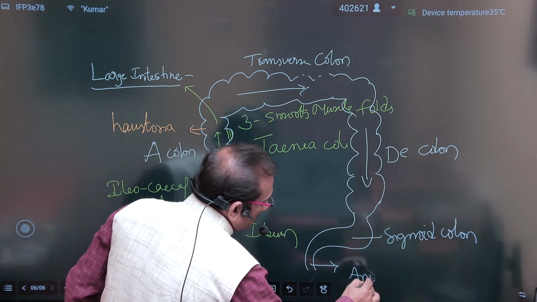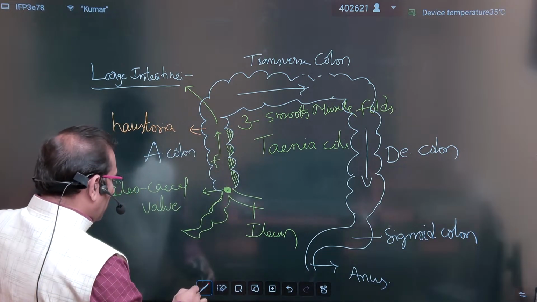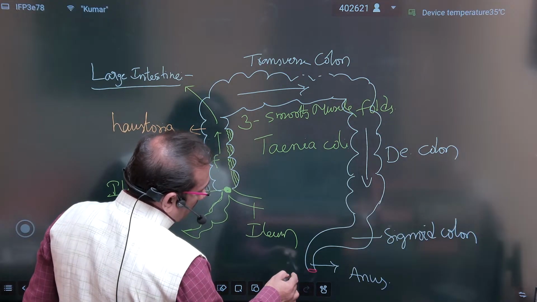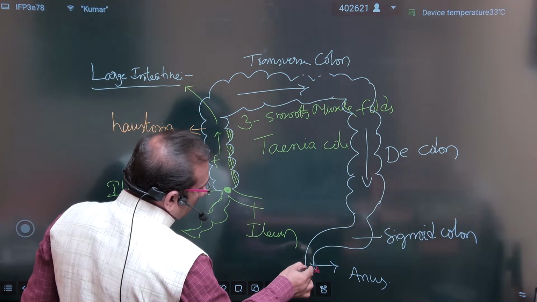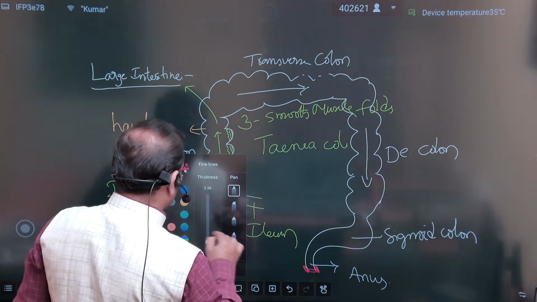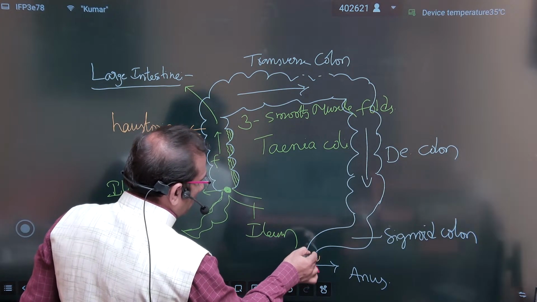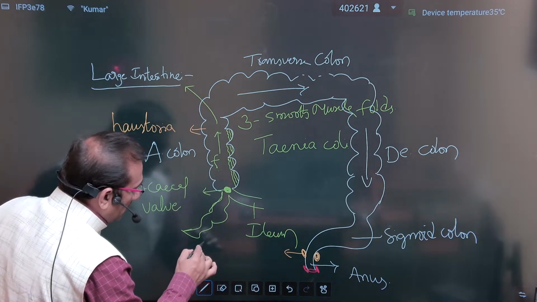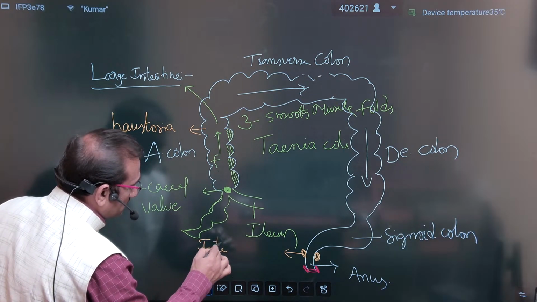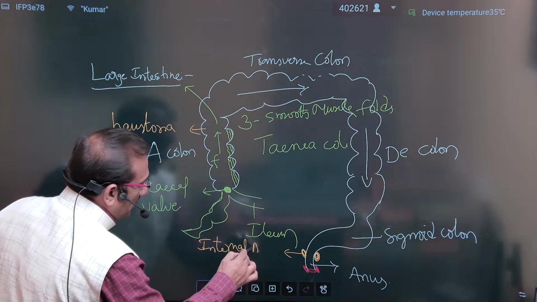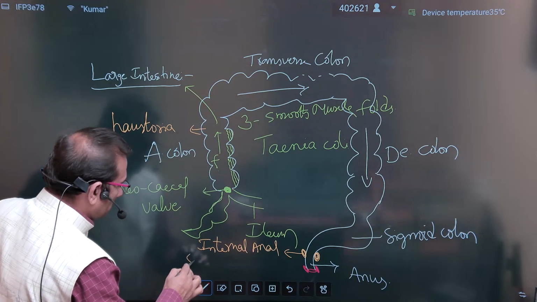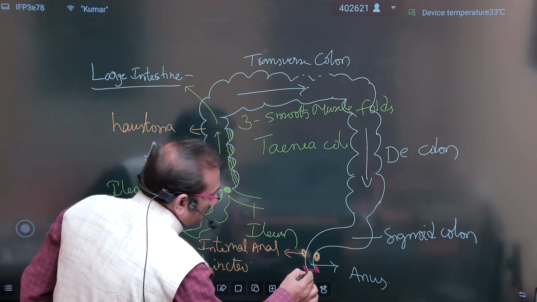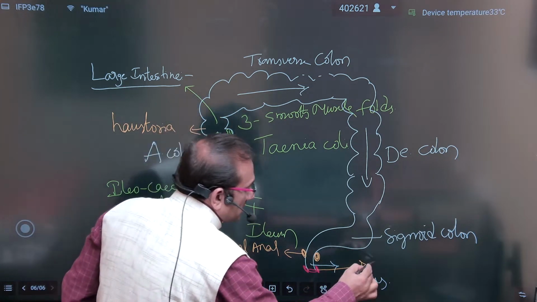After the sigmoid colon, the anus opens outside. At the place of the anus, suppose this is the hole, there are two pairs of sphincters present inside the body. This is called the internal anal sphincter, and on the outside there is the external anal sphincter.